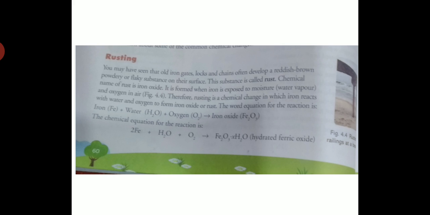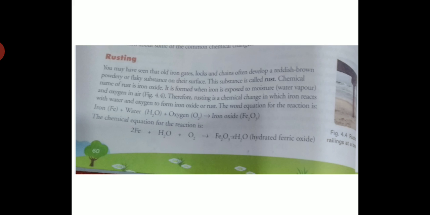So students, is rusting a chemical change or a physical change? Yes, students, it is a chemical change, because when iron reacts with water and oxygen it forms iron oxide, a new product.